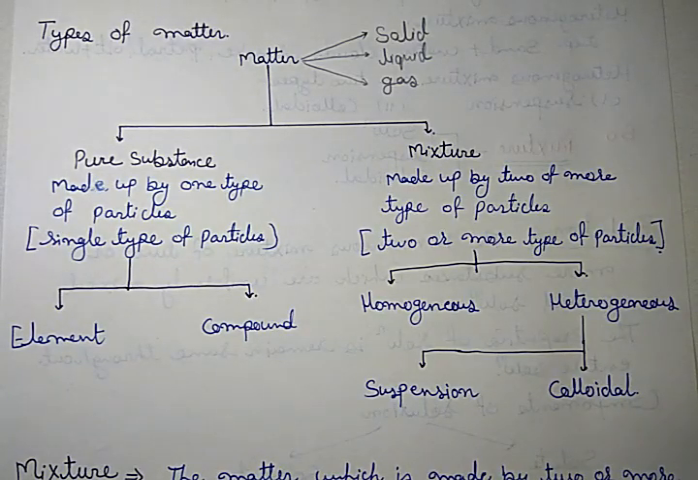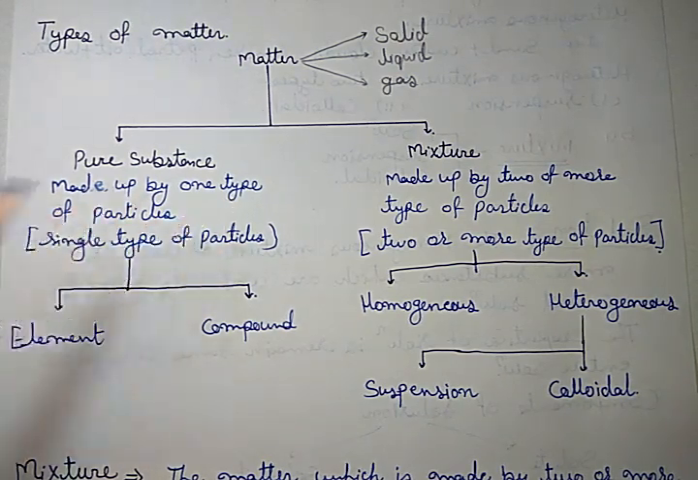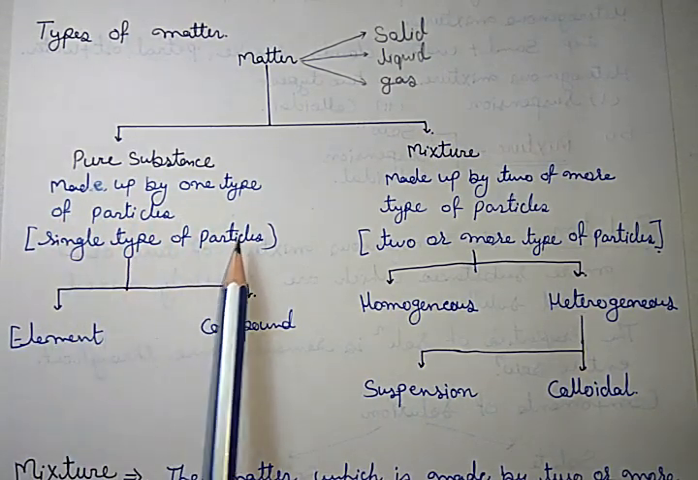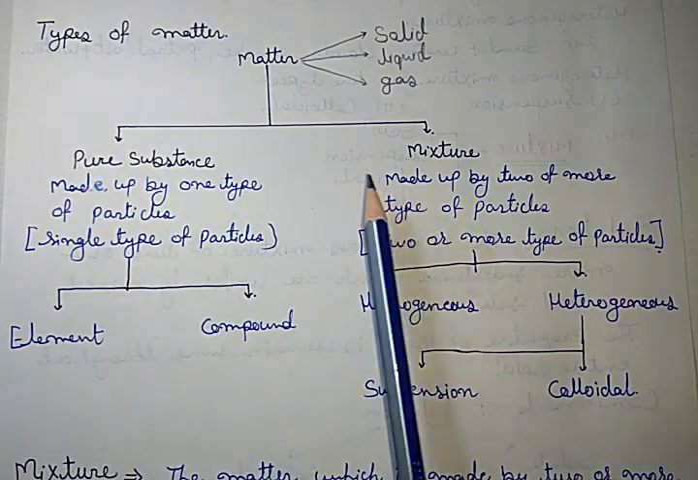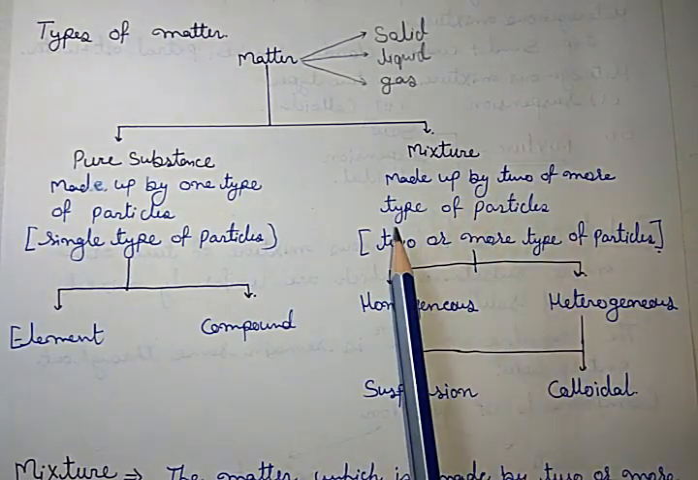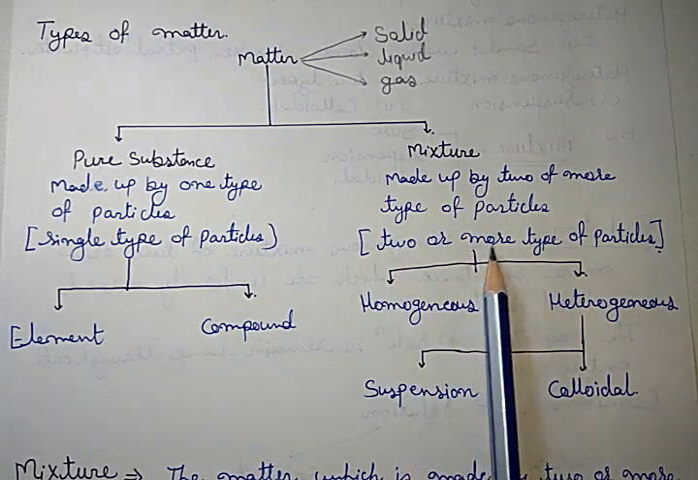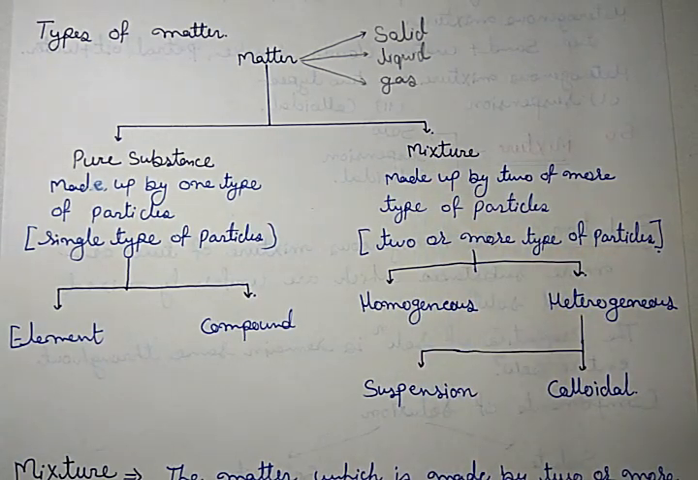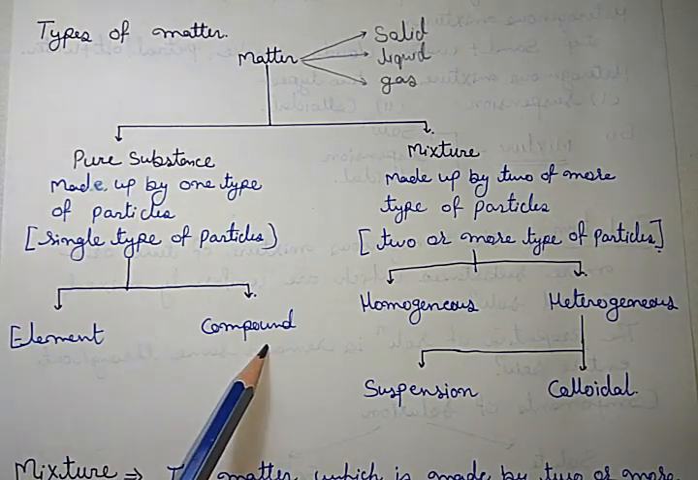First, pure. Any substance made up of only one type of particle, that means a single type of particle is constituted, is called a pure substance. But if it is made up of two or more types of particles, then it is called a mixture. Pure substance is further divided into two categories: element and compound.